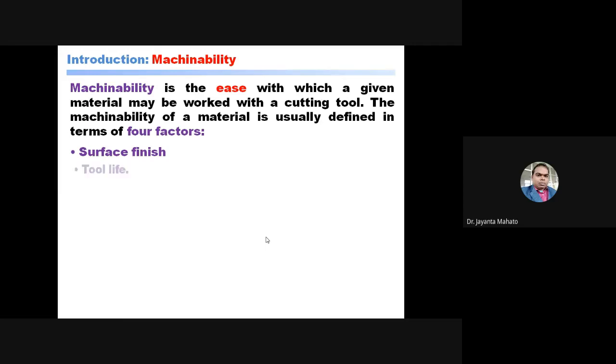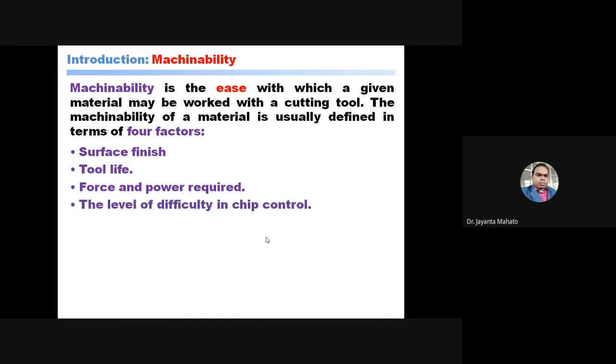Another factor is tool life, which I have told you. Wear of the tool is a function of tool life. If tool wear is more, then tool life will obviously decrease. And force and power required, that I told. And another is the level of difficulty in chip control.